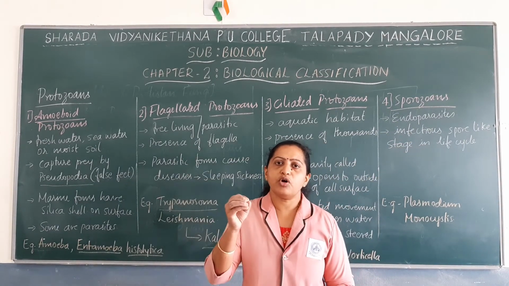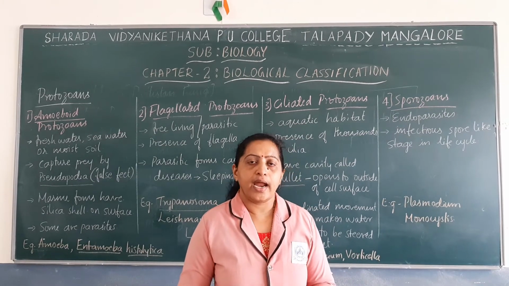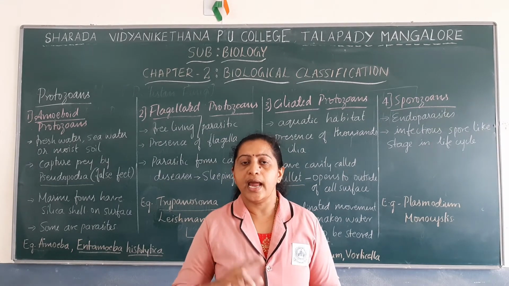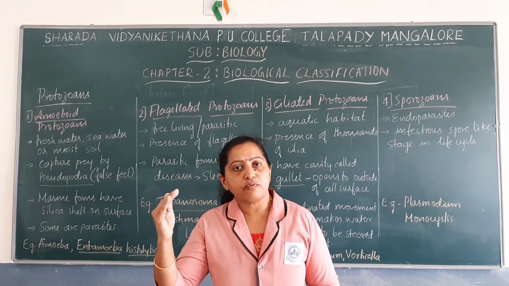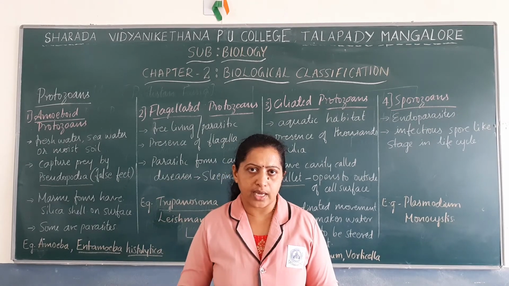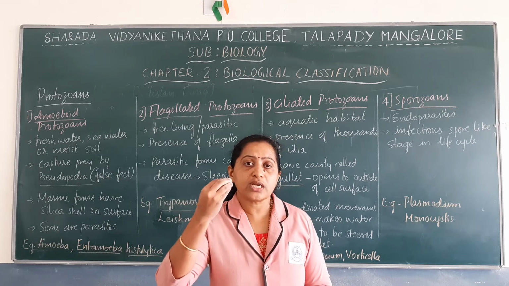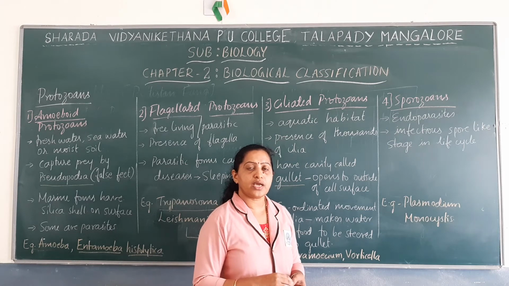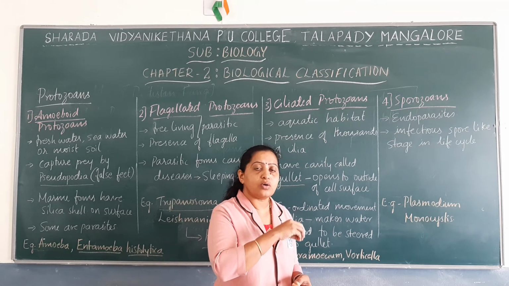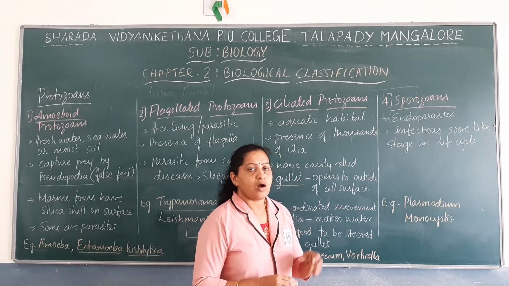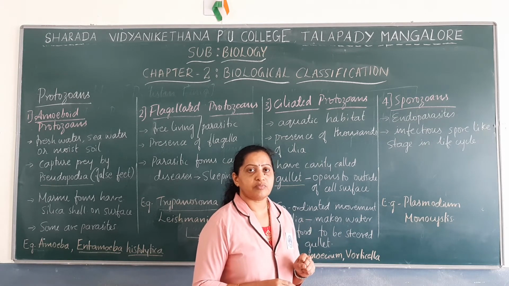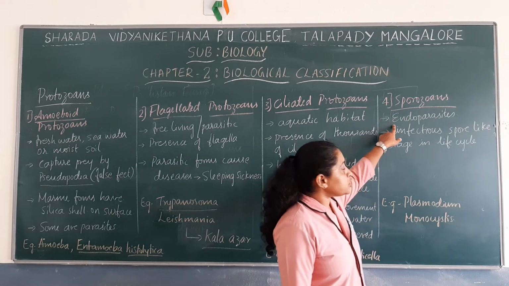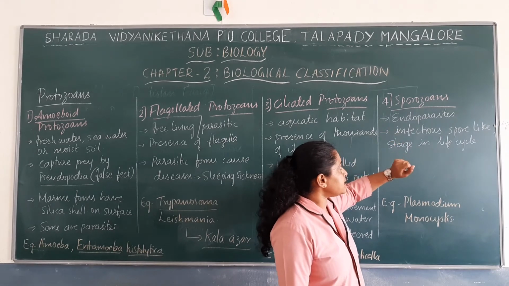Parasites are those that live on the host body or host cells. In parasites there are two types, ectoparasites and endoparasites. Ectoparasites are those that are found on the surface of living organisms, whereas endoparasites are those that are found within the body of living organisms. They enter the body and depend on the nutrition of the host cells, and cause certain types of infection or disease. So sporozoans are endoparasites.